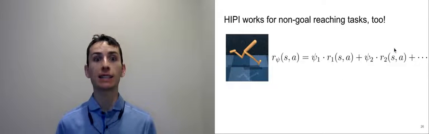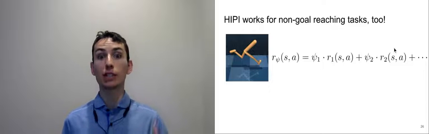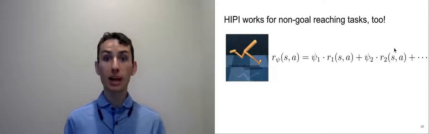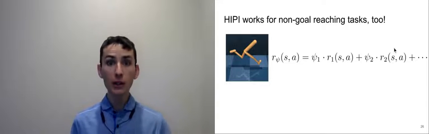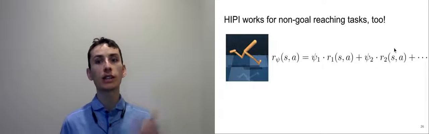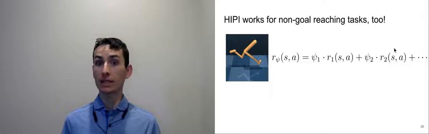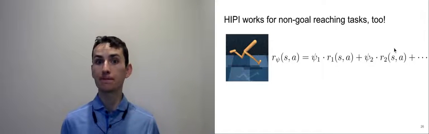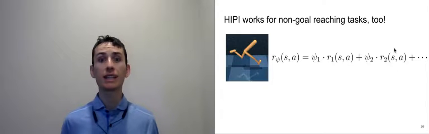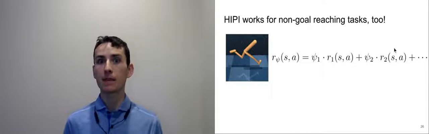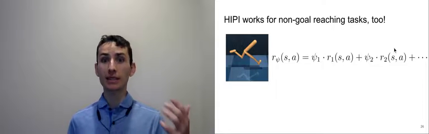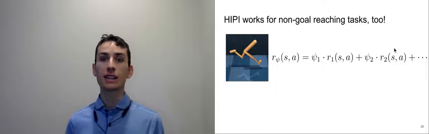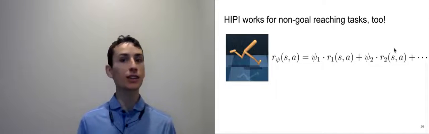Now, one of the most exciting things about Hippie, of using inverse RL to share experience, is that it's applicable to tasks beyond just goal reaching. We explored a couple of settings like this in our paper. On this walker task, the reward function is composed of a number of different terms added together with different weights. These terms correspond to how fast the agent is running and whether it's remaining upright. Typically, tuning these different coefficients is rather manually intensive, and one of the cool things is that Hippie tells us how to automatically set these parameters. Given some experience, we run inverse RL to say, you should set the parameter for the first term to 5 and the parameter for the second term to, say, 3.